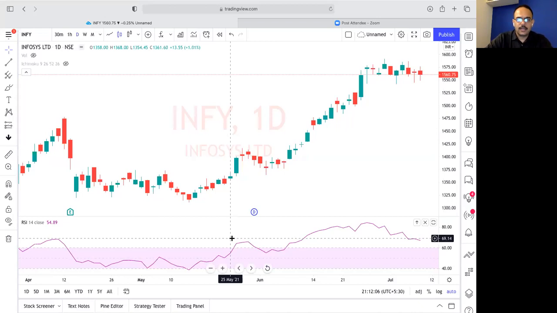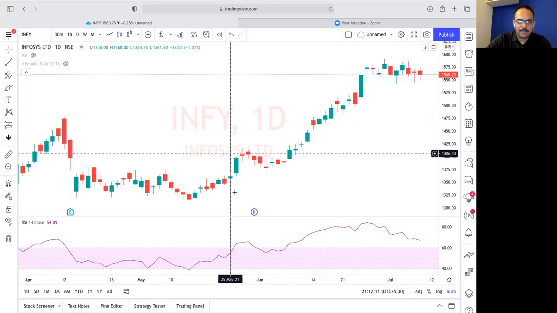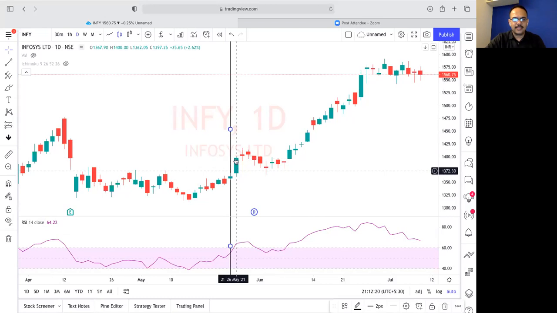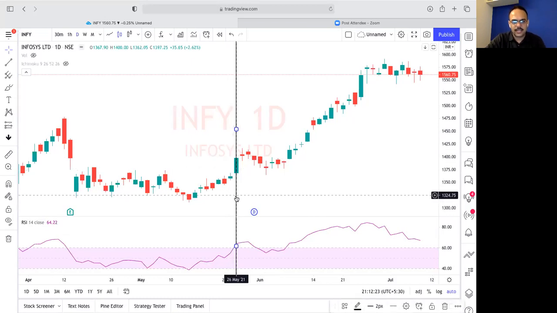So when I'm keeping my mouse on this candle, the RSI value is 54.89. Now, the next day candle, this is the candle on which the line is taken. What is the RSI value at the candle below this candle? 67.21. Yes.